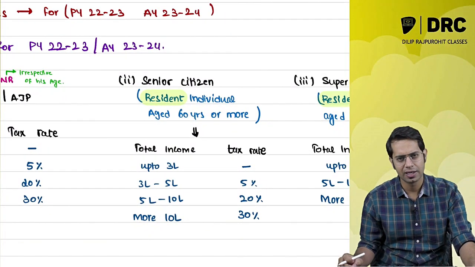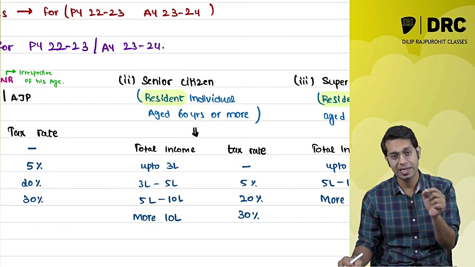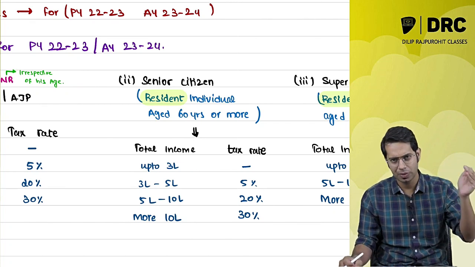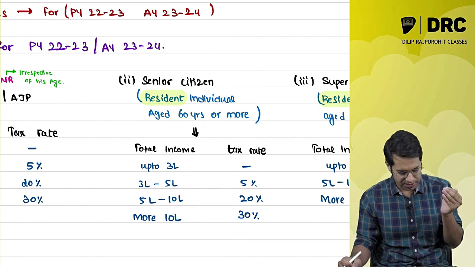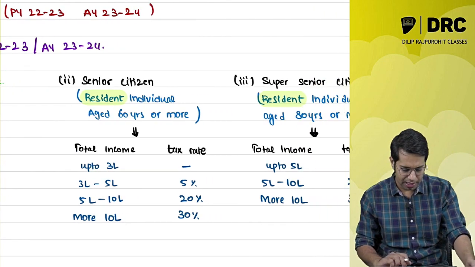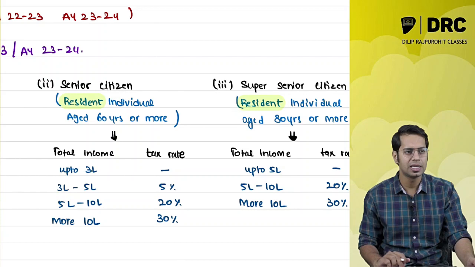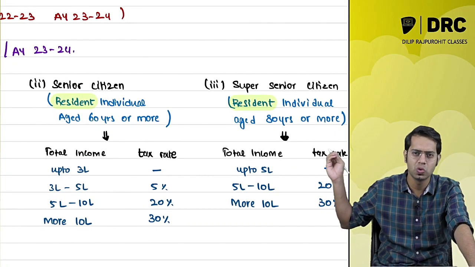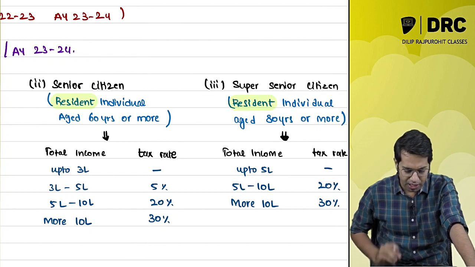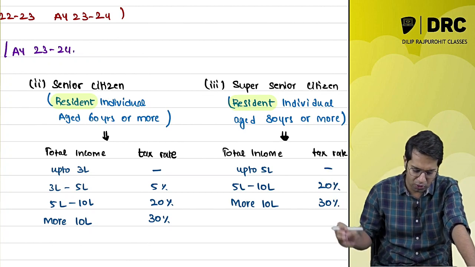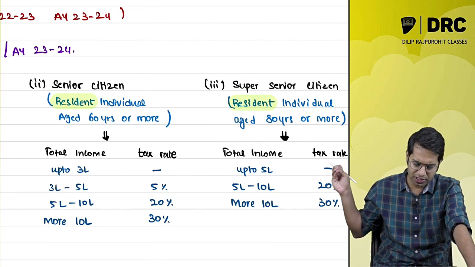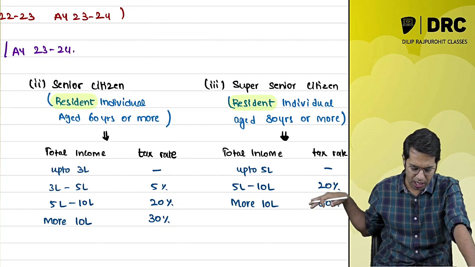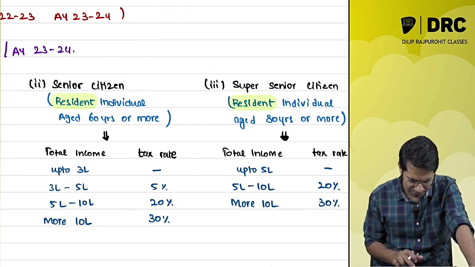And if you are a senior citizen, meaning a resident individual whose age is 60 years or more, for you the tax rate which is applicable is: up to 3 lakh rupees, no tax; 3 lakhs to 5 lakhs, 5%; 5 to 10 lakhs, 20%; and more than 10 lakhs, 30%. And if you are a super senior citizen, sir, what do you mean by the super senior citizen? Super senior citizen means a resident individual whose age is 60 years or more. If you are a super senior citizen, the tax rate which is applicable to you is, what, sir? Up to 5 lakhs there is no tax, 5 lakhs to 10 lakhs 20%, and more than 10 lakhs 30%. These are the tax rates applicable to you.